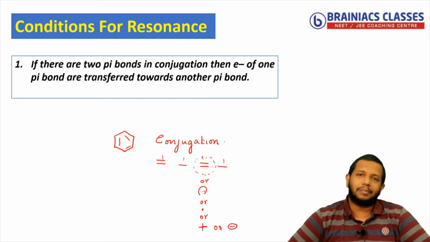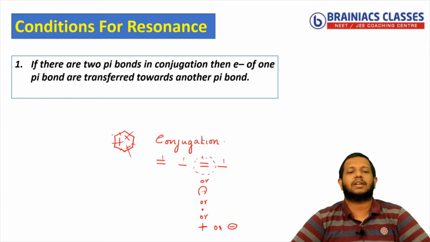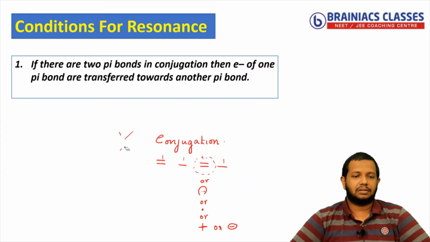Now let's see some examples to understand the same. If I look at benzene, you can see there is a single bond, then a double bond, then a single bond, again a double bond, single bond, double bond. So you can see conjugation is present there, correct? Many students ask a doubt: sir, whether first there should be a double bond, then a single bond, like this. No, nothing like that. So I can draw it like this.